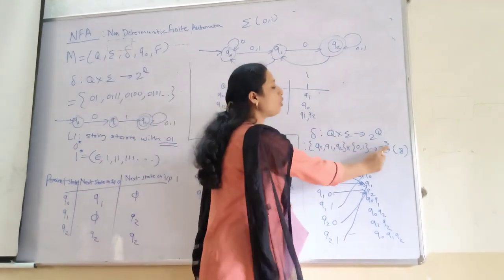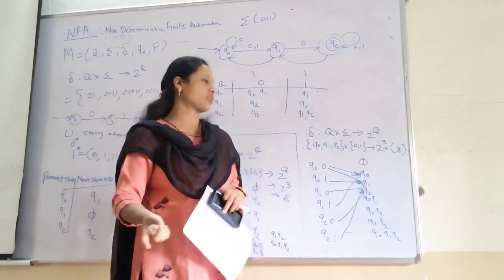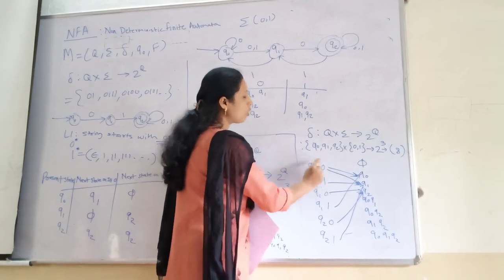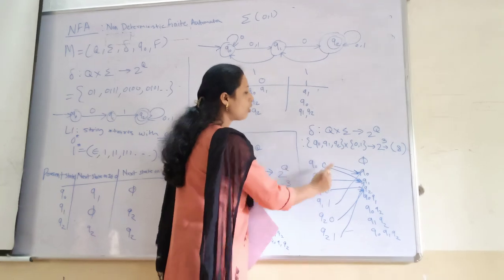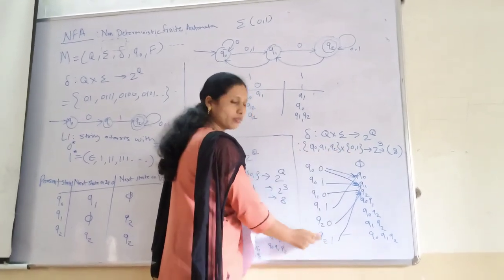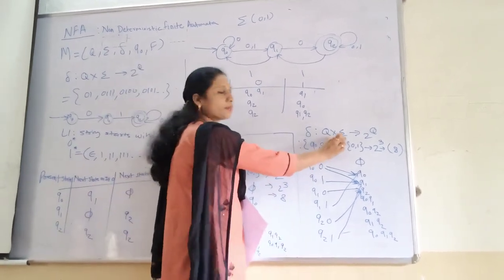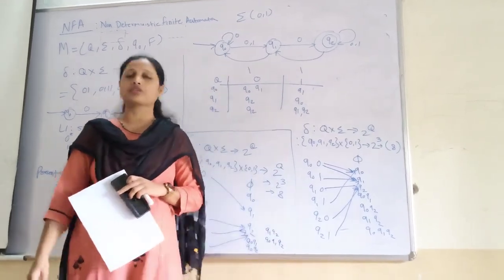So 2 raised to 3. And 2 raised to 3 means what? 8 possible combinations. So here we see Q0 on 0, Q0 on 1, Q1 on 0, Q1 on 1, Q2 on 0, Q2 on 1. We have listed them. Multiplying Q into sigma, afterwards we are getting 2 raised to Q, that is 8 possible combinations.